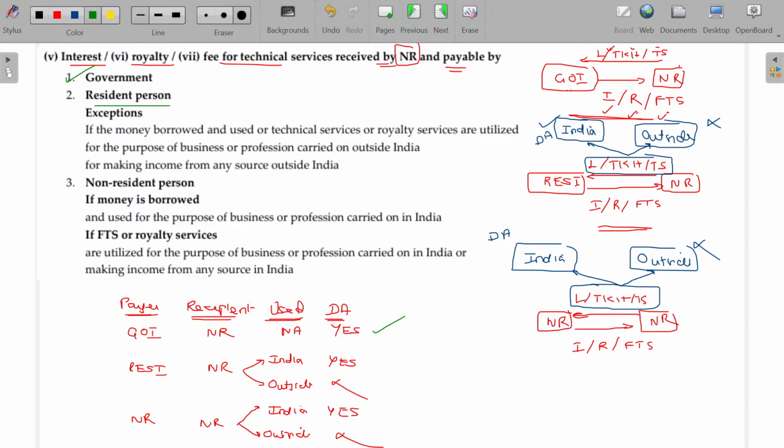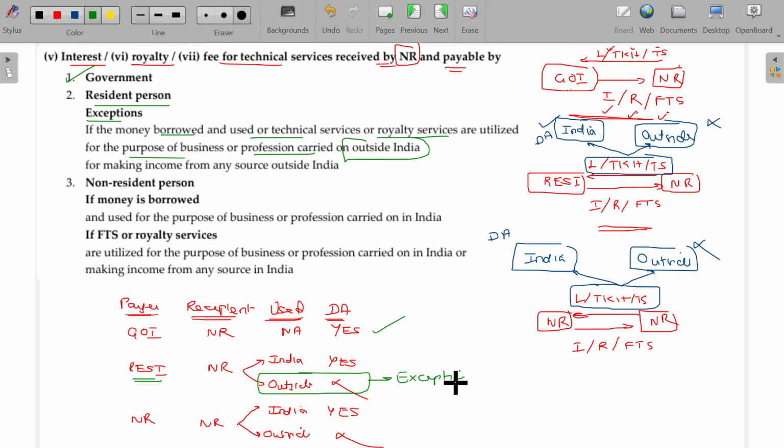Resident person, if the amount is payable by resident person, we are talking about this. Exception is there. If the money borrowed and used, or technical services or royalty services utilized, is for the purpose of business or profession carried on outside India, this one is the exception.